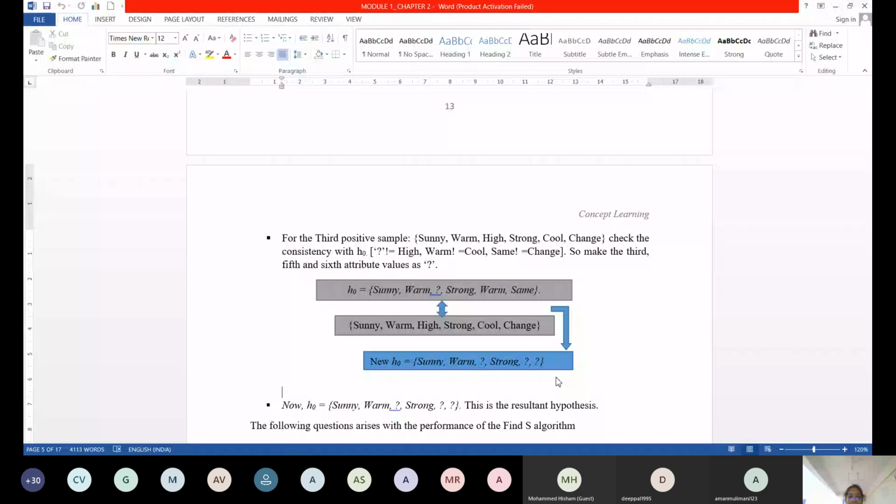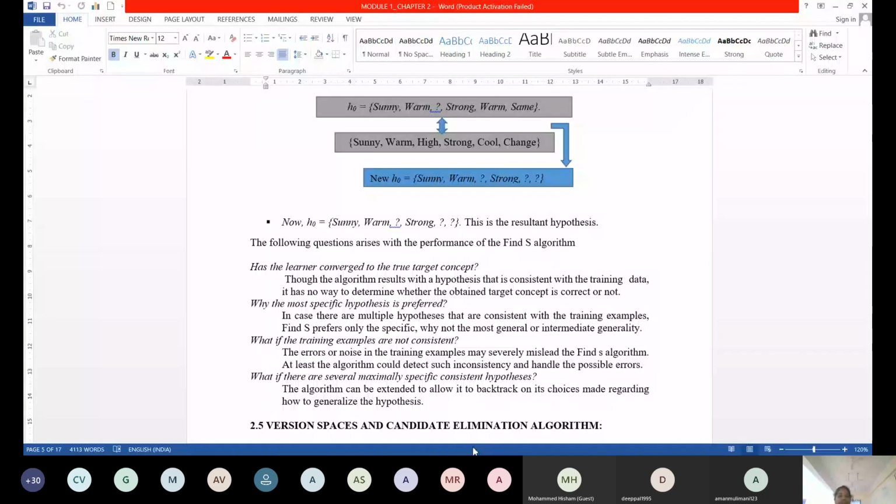You say which is my consistent hypothesis? Actually, there is a problem. This is my resultant hypothesis, but I have considered only the positive samples. So now these are the following questions which arise with the performance of the Find-S algorithm, which is a very, very important question. Generally, they may ask you, what are the limitations of Find-S? What are performance issues?